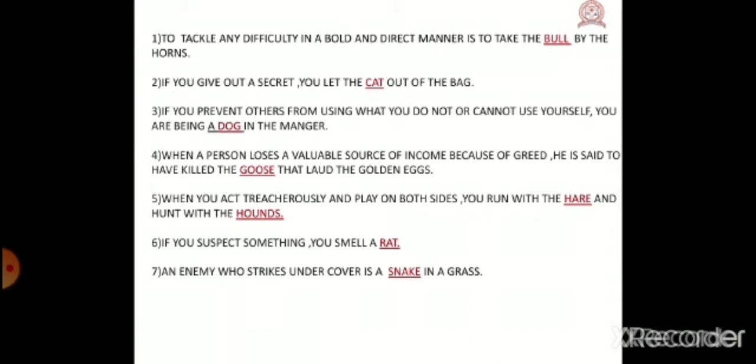Number 4, when a person loses a valuable source of income because of greed, he is said to have killed the goose that laid the golden eggs.